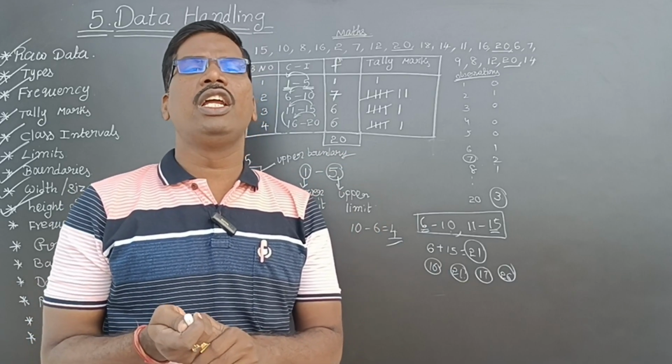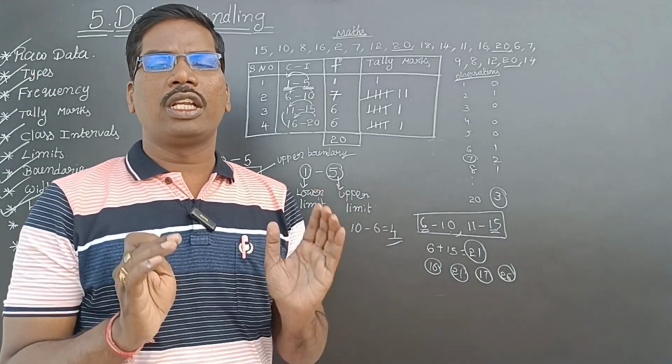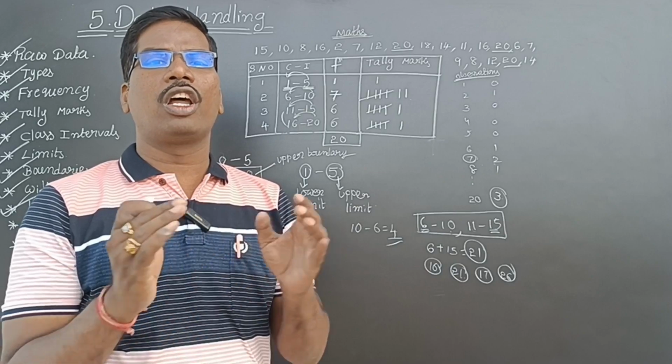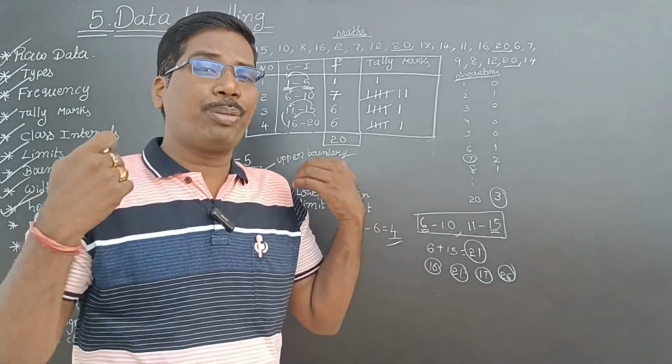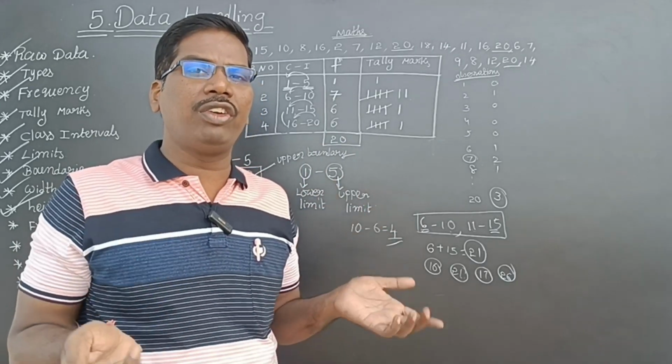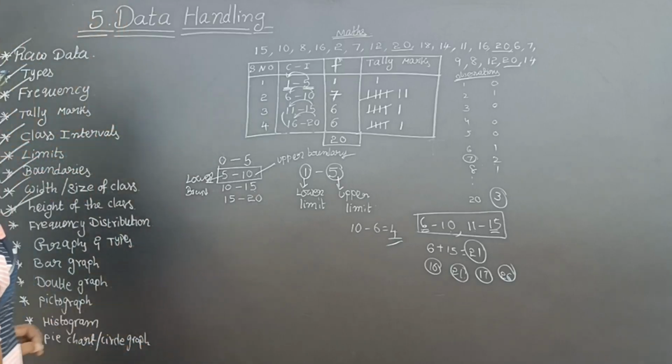So making the observations into some frequencies, or representing the given data in a systematic way, that is called frequency distribution.